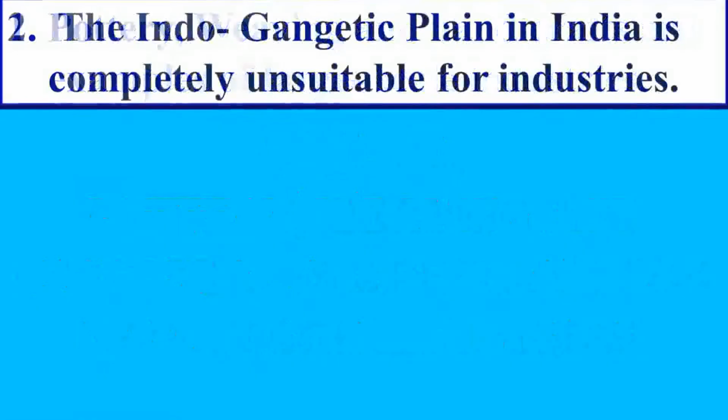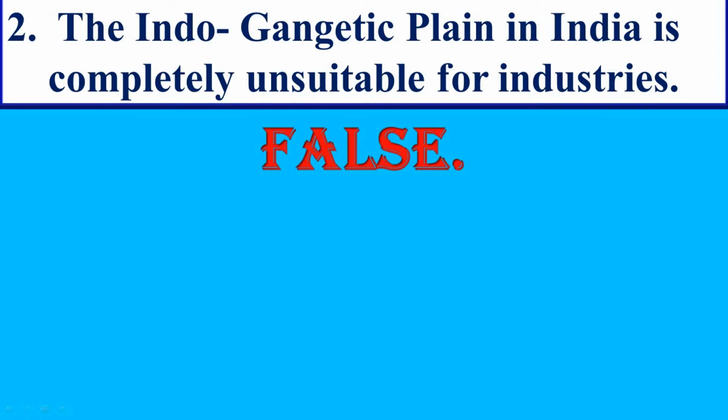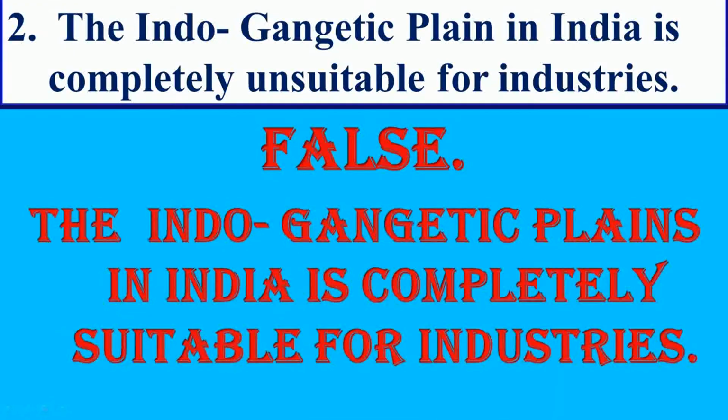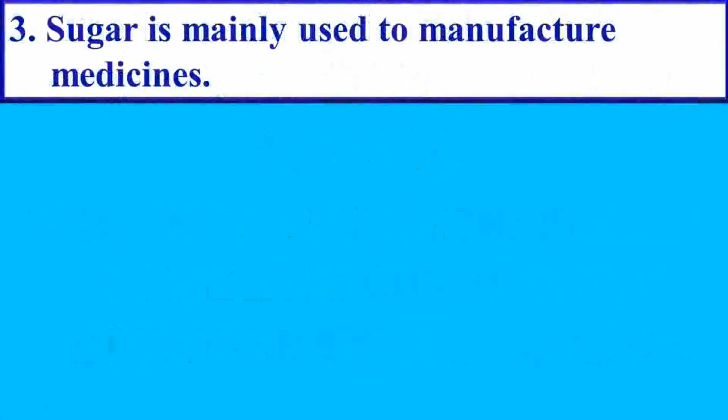Next question. The Indo-Gangetic Plain in India is completely unsuitable for industries. Answer is false. Correct statement is the Indo-Gangetic Plain in India is completely suitable for industries. Next question.